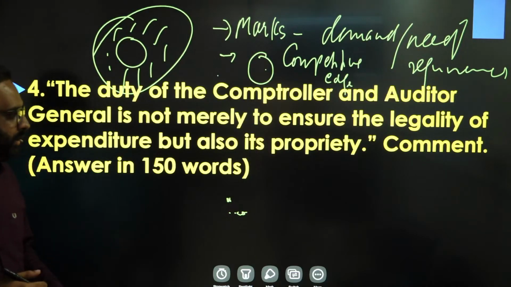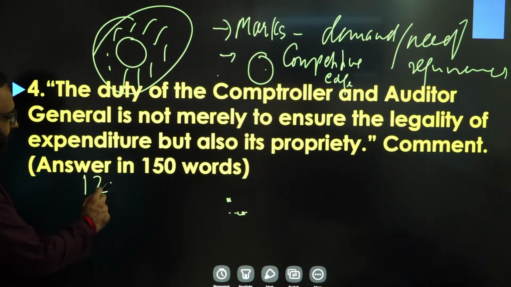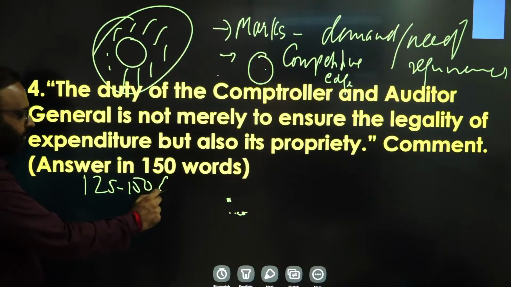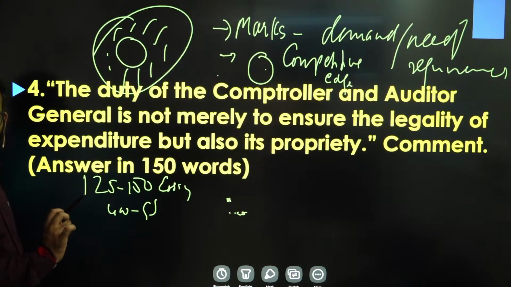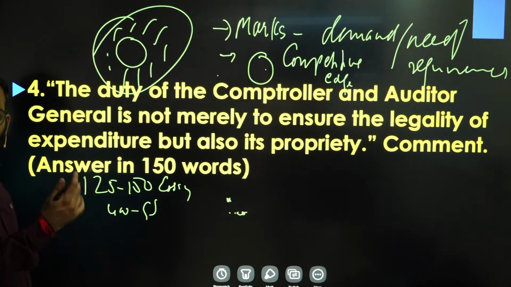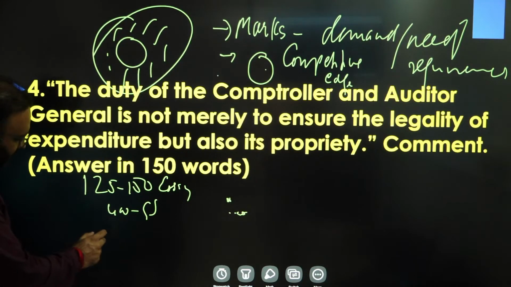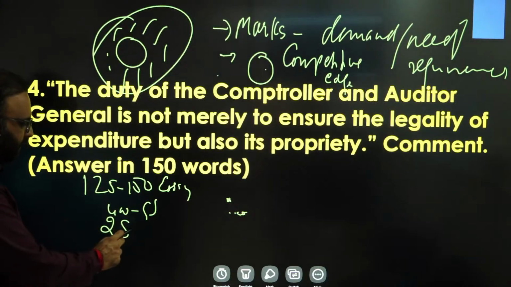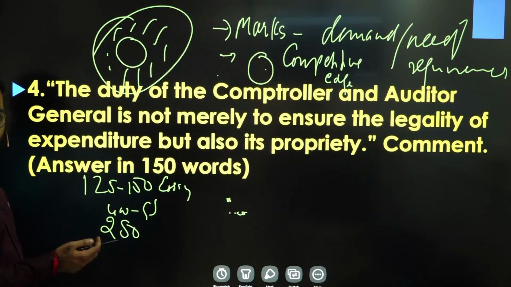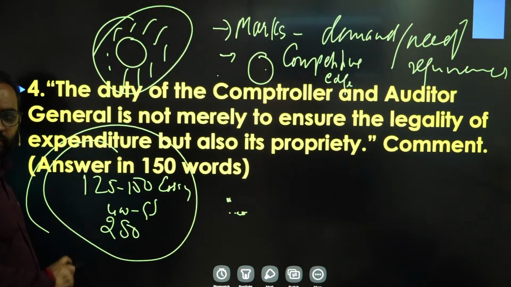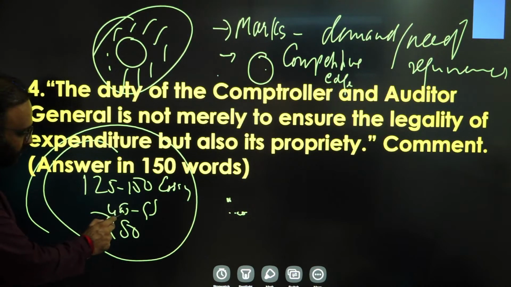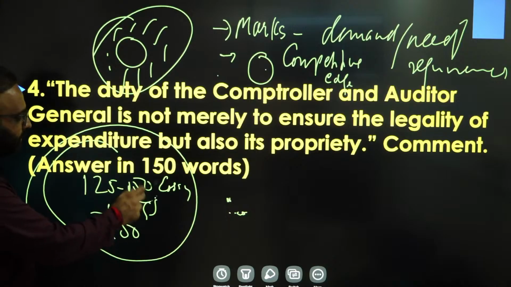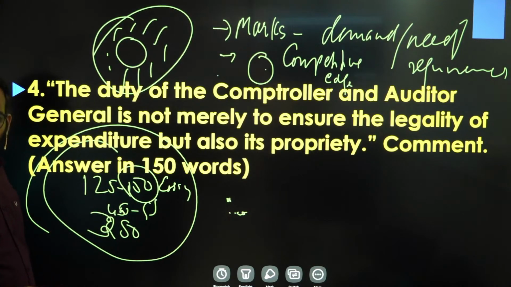So it means you need to get, suppose, 125 to 150 in essay, around 400 in GS, and around 250 in the optional, then you will get the selection. But if you cross 300 in optional, around 450 in GS, and 150 in essay, you will get a top rank.